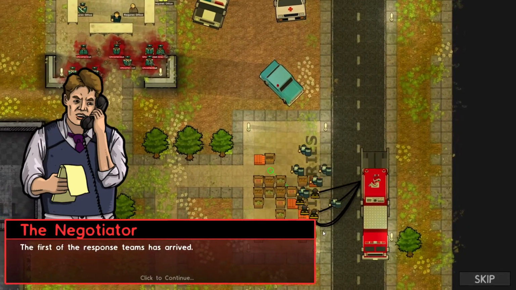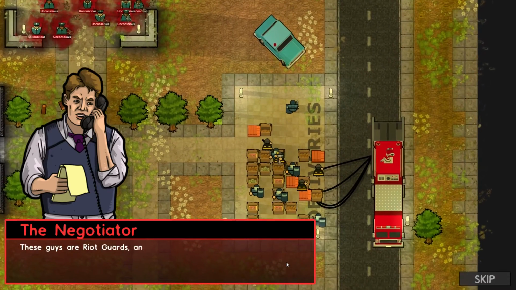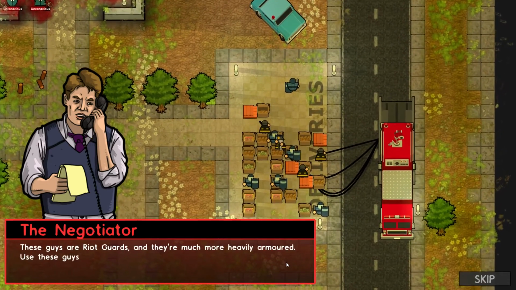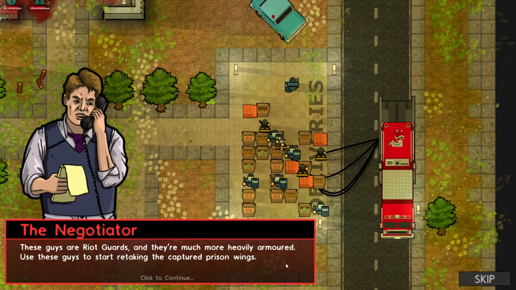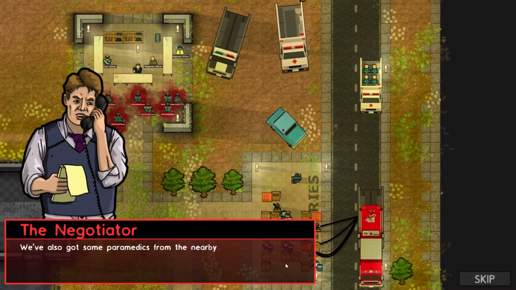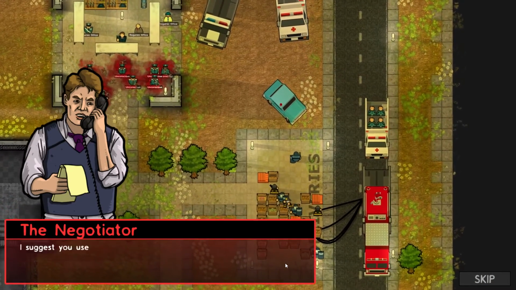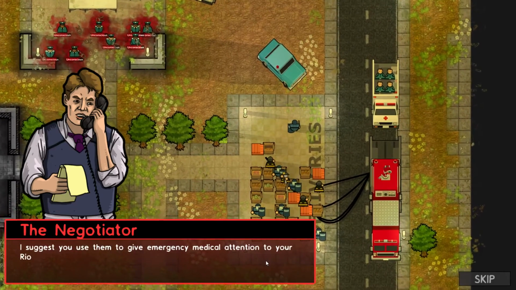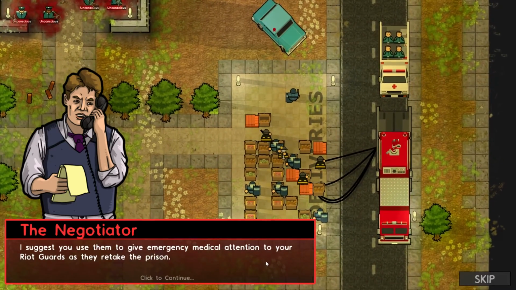The first of the response teams has arrived. These guys are riot guards and they're much more heavily armoured. Use these guys to start retaking the captured prison wings. We've also got some paramedics from the nearby state hospital. I suggest you use them to give emergency medical attention to your riot guards as they retake the prison.